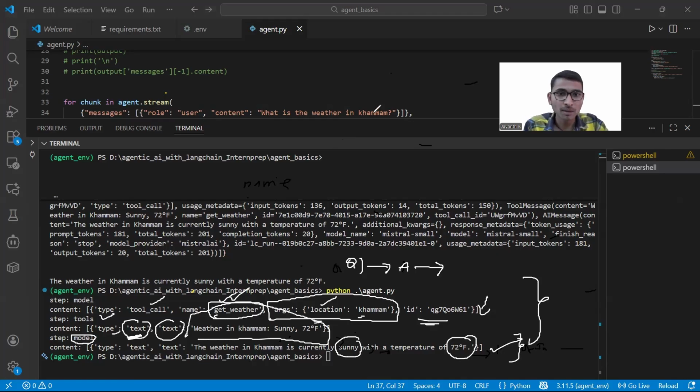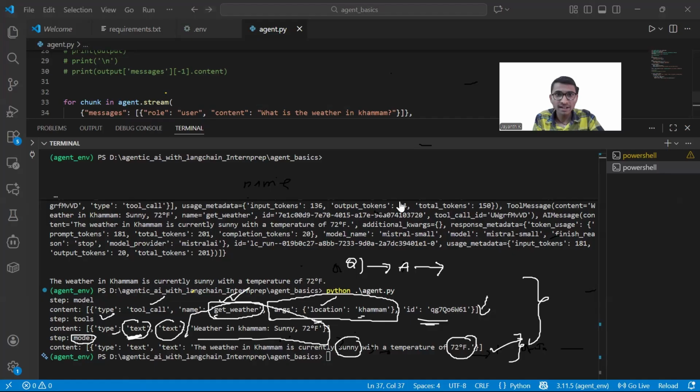I hope you understood the complete part, how everything is working, how agents are so powerful, and how generative AI is a part of agentic AI, right?